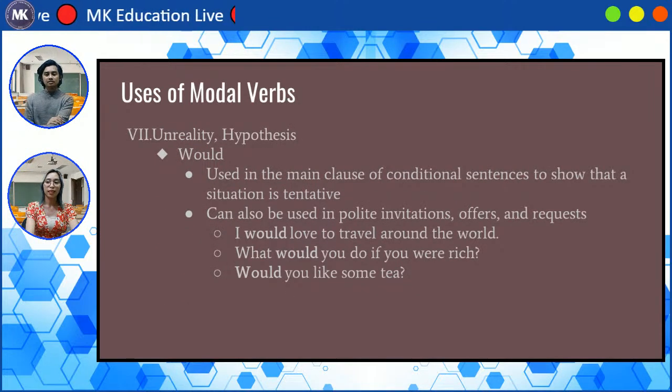Okay, next we have unreality or hypothesis. We have the first modal here, would. It is used in the main clause of conditional sentences to show that a situation is tentative.